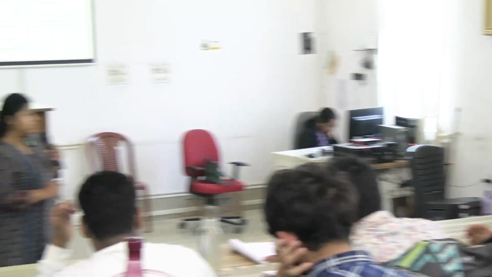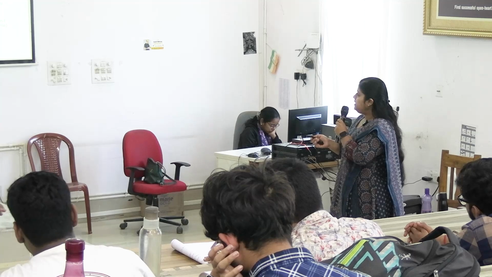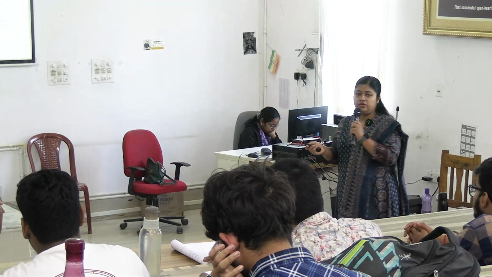So anemia will be seen in case of ALA synthase deficiency. Next comes ALA dehydratase deficiency. This is an autosomal recessive disorder, not dominant.